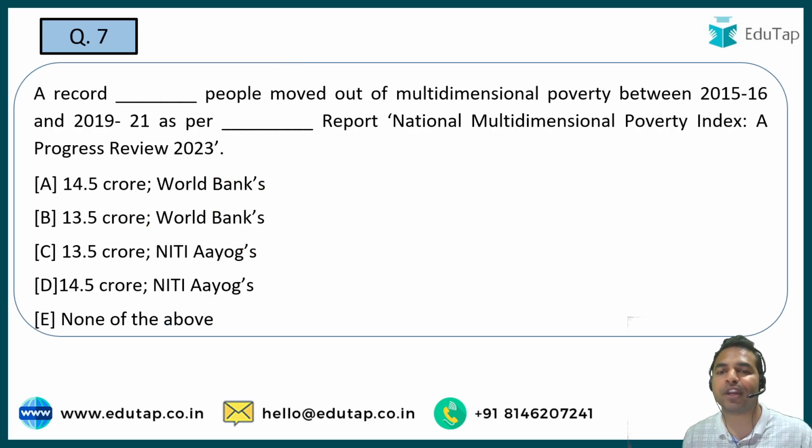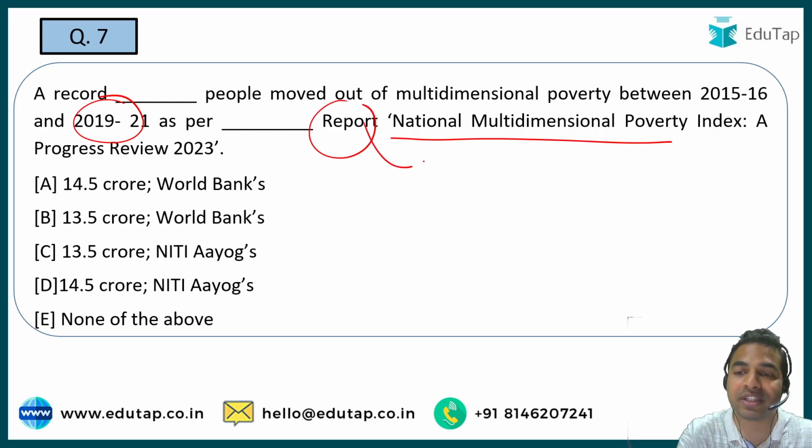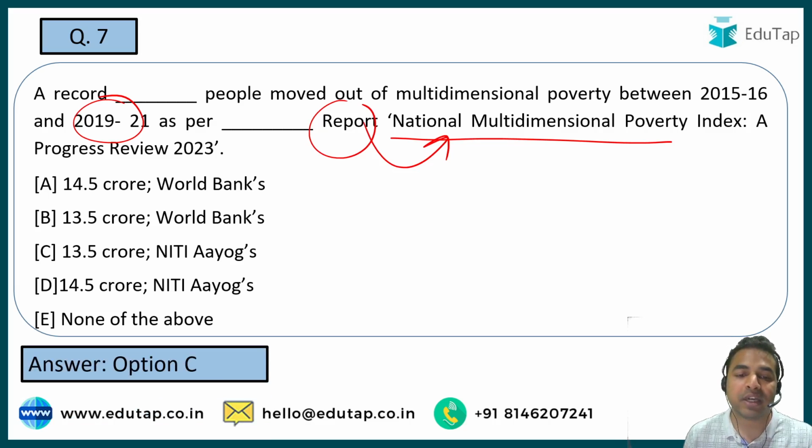Next question is from a very important report which has been recently launched. That is the National Multidimensional Poverty Index, a progress review 2023. You have to tell me the number of people who have moved out of multidimensional poverty between 2015-16 and 2019-2021. You are also required to tell me the name of the body which has released this report. So guys, what is the right answer here? The right answer here is option C, that is 13.5 crore people have moved out of multidimensional poverty, and it is the Niti Aayog which has released this particular index.